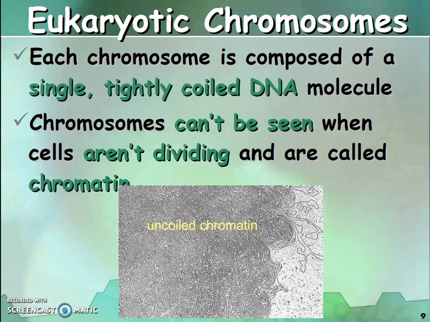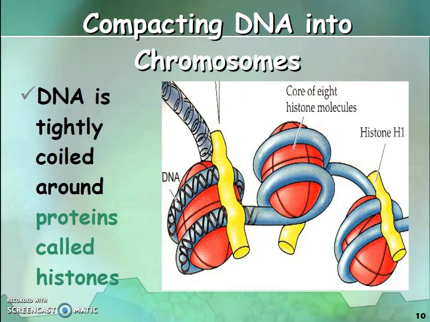A tightly coiled DNA makes a chromosome, and a loose thread-like structure is DNA. Let's see how DNA transforms into a chromosome: it's the compacting, the condensing of DNA, that makes it into a chromosome.